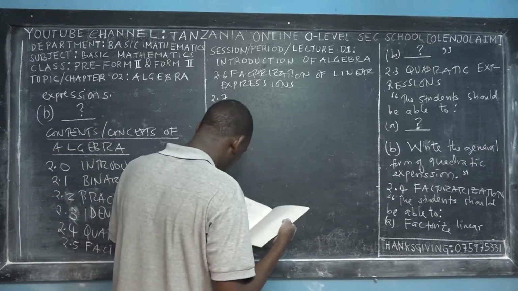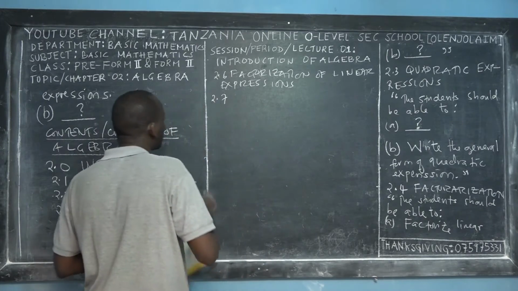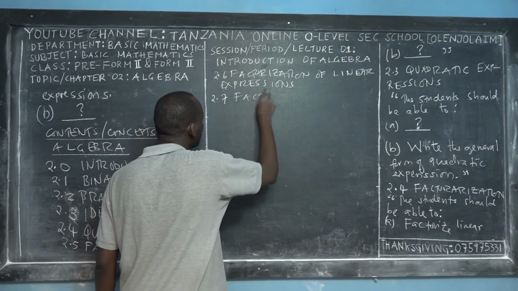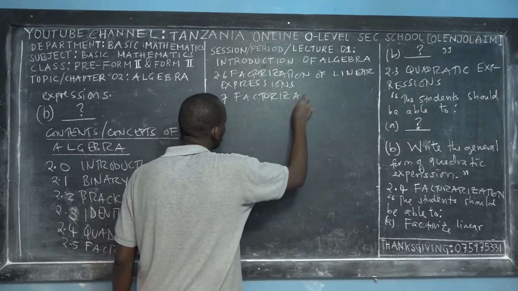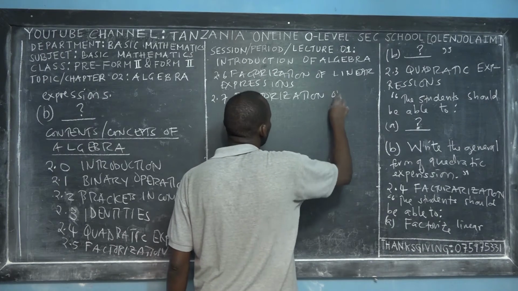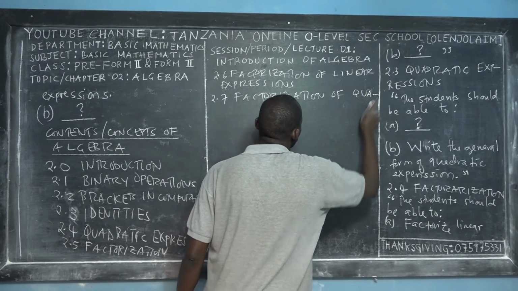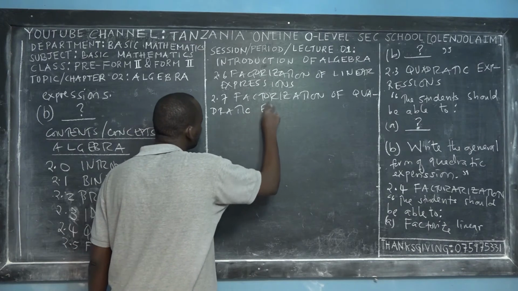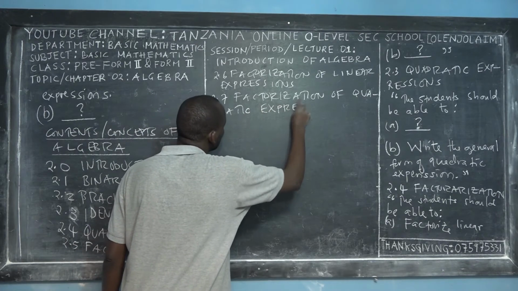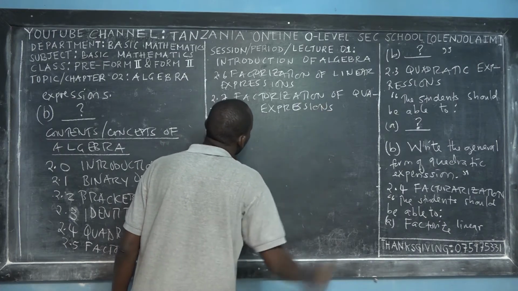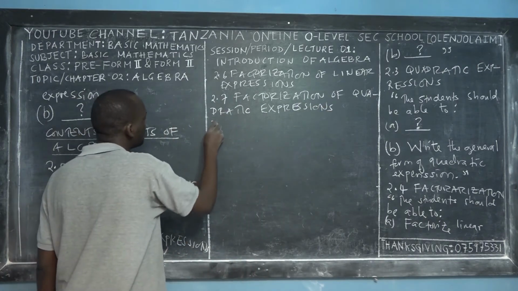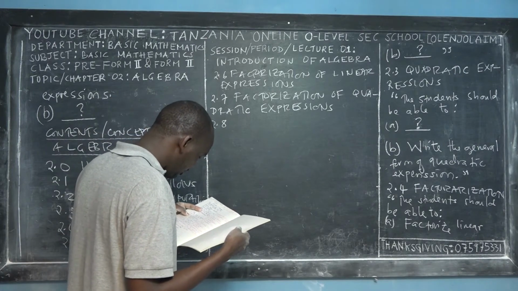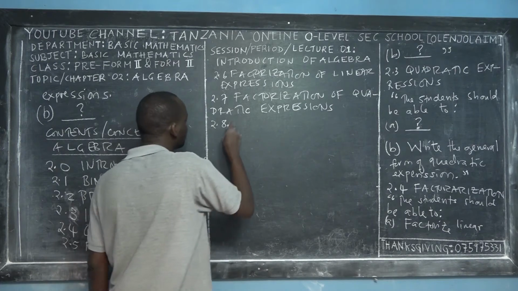Then we have 2.7. I will teach about factorization of quadratic expressions. So I will introduce for you for the first time factorization of quadratic expressions. Factorization by splitting the middle term.